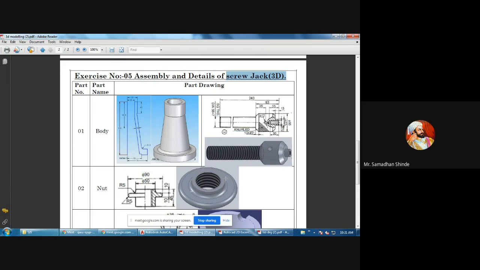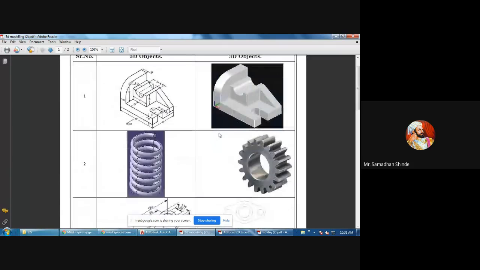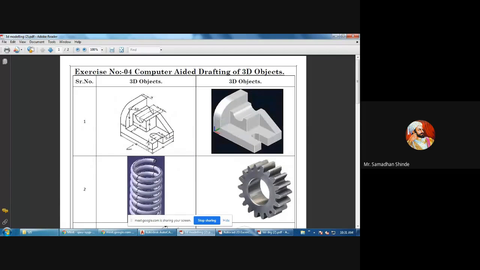Okay. So this screw jack is mainly used for lifting the vehicle whenever we want to change the wheels, etc. When we want to lift the vehicle, these screw jacks are used. We are going to see that afterwards. Before that, we are going to see these through 2D objects.